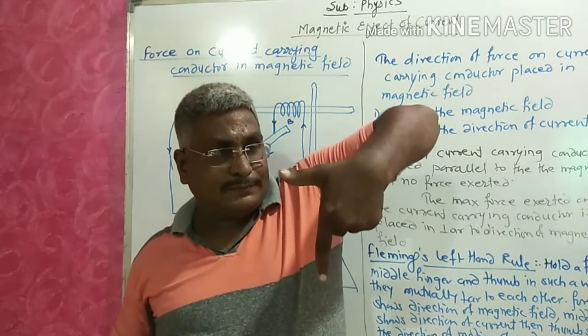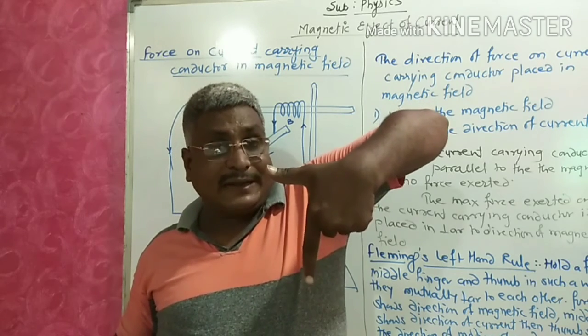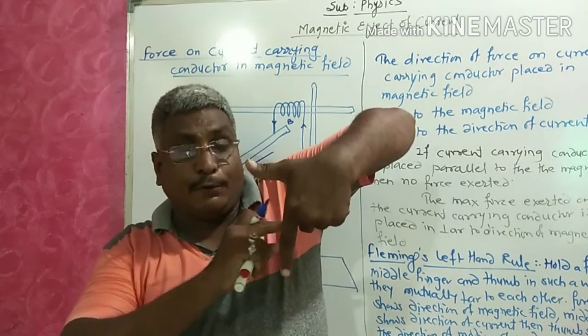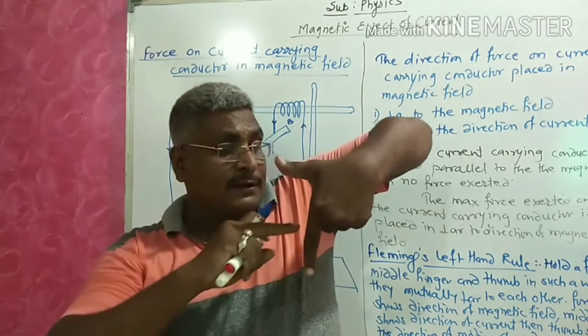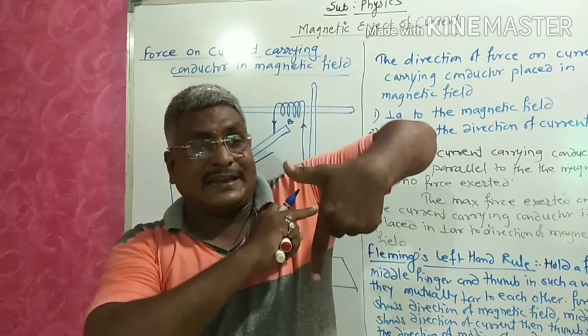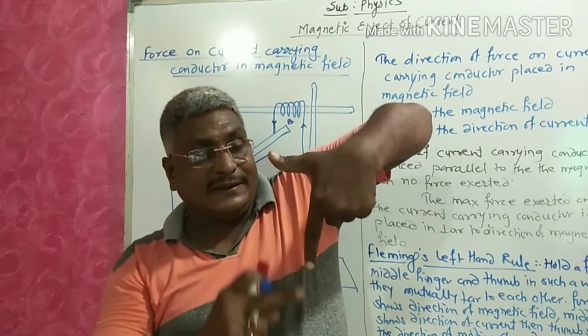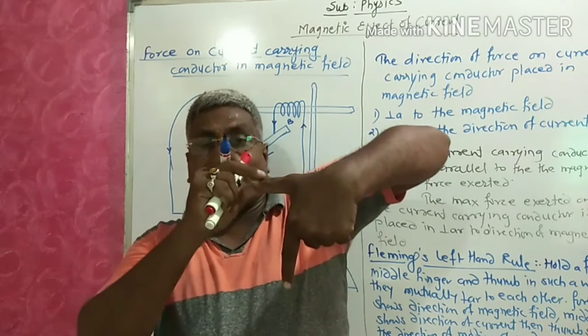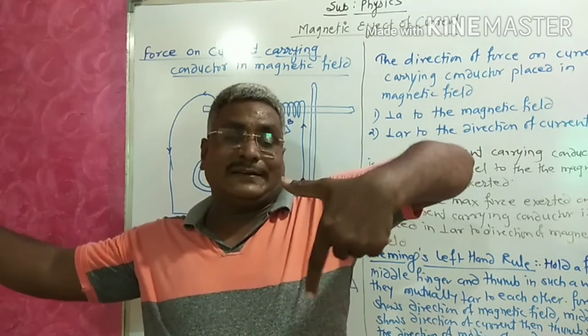Now the direction of current changes. Before, the current was on that side; now the direction of current is inside. Magnetic field is in the downward direction. So the thumb points to the right side.